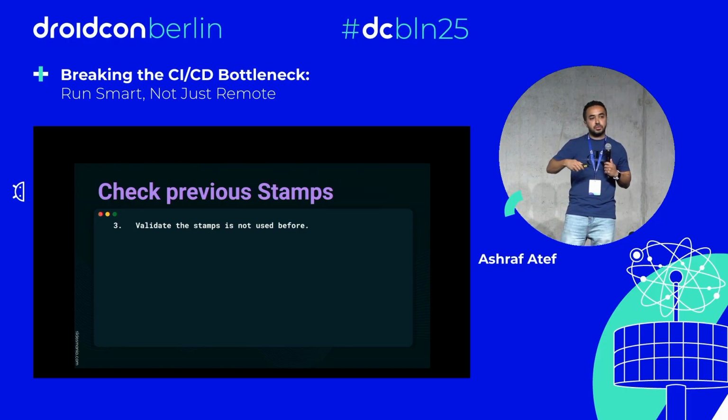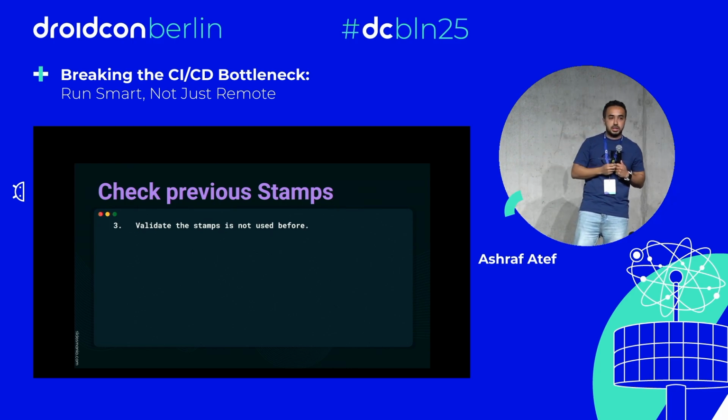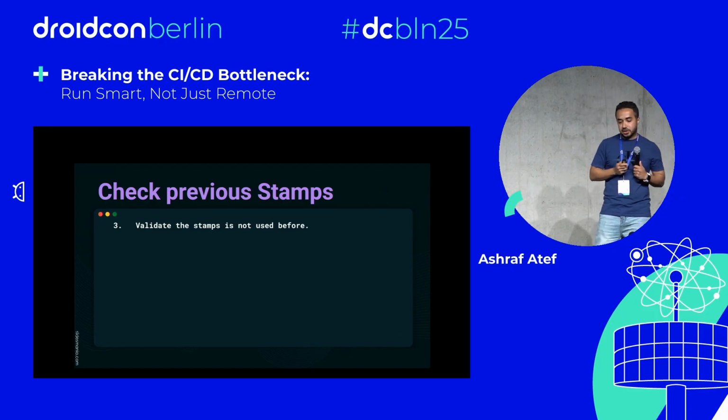After that, we add one more step in our remote CI/CD workflow to insert this new stamp in this file, so that we keep checking that no one used an old stamp to hack our solution.